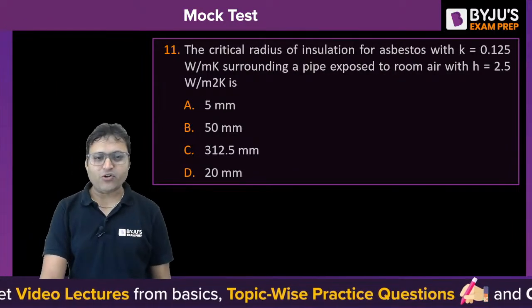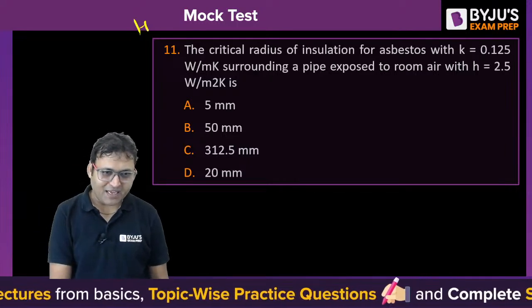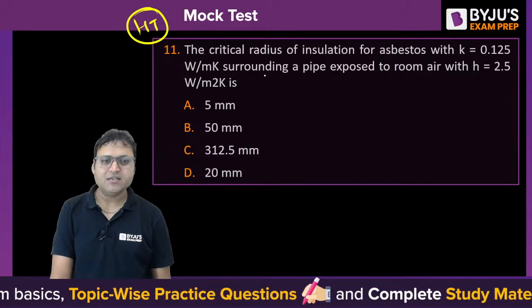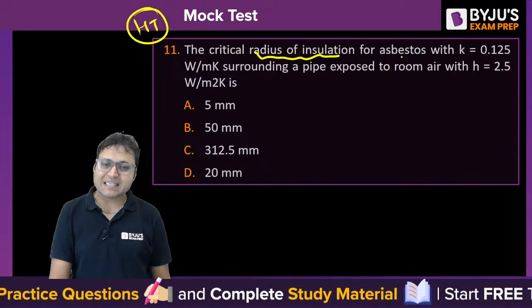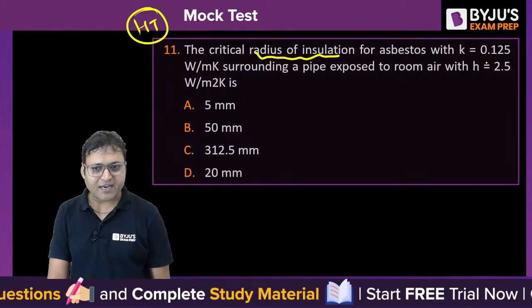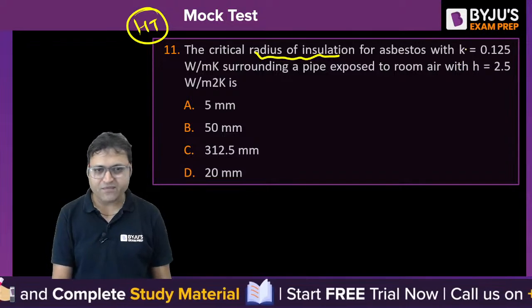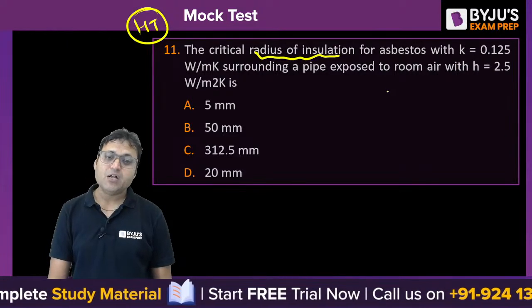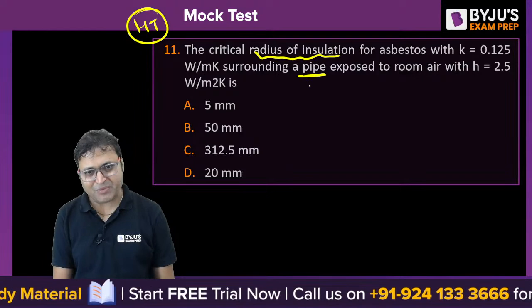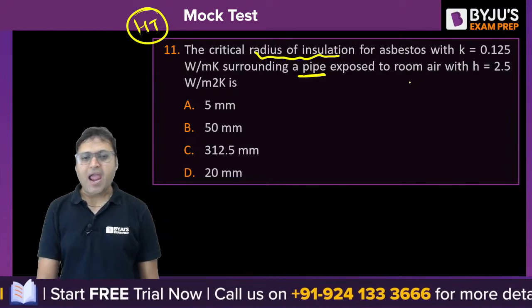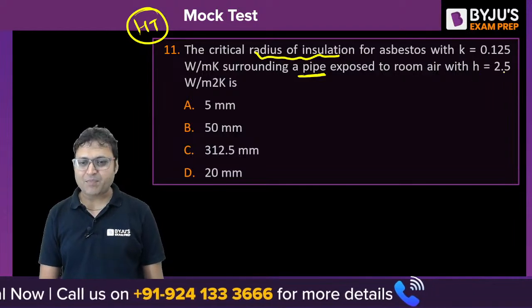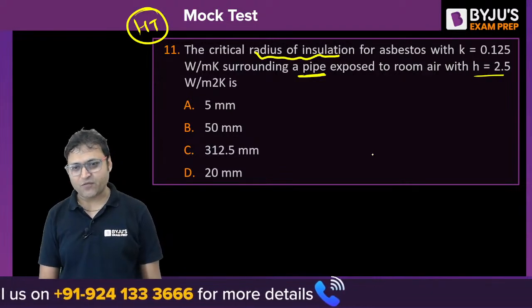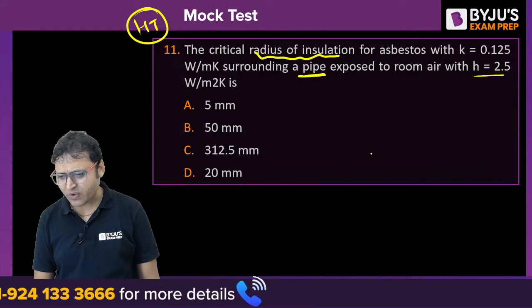The next question on your screen. This is from the heat transfer. Very simple question. The critical radius of insulation for asbestos with the thermal conductivity given as 0.125 surrounding a pipe which is exposed. It is a pipe, it means it is a cylinder, and the room air is surrounding the pipe which is having the convective heat transfer coefficient to be 2.5. What is the answer to this one?